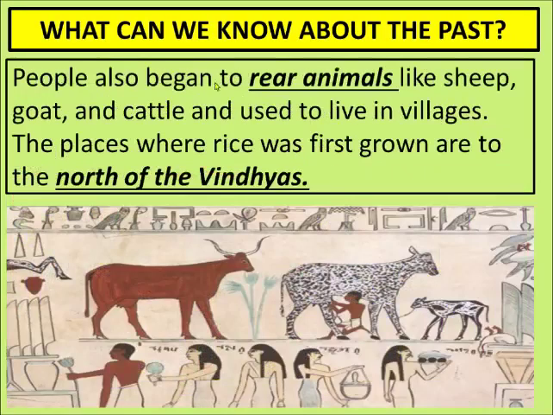People also began to rear animals. Right? They also started domesticating animals. Earlier they used to be scared of the animals. Animals used to run away from them, and they also used to run away from the animals. But as time changed slowly,